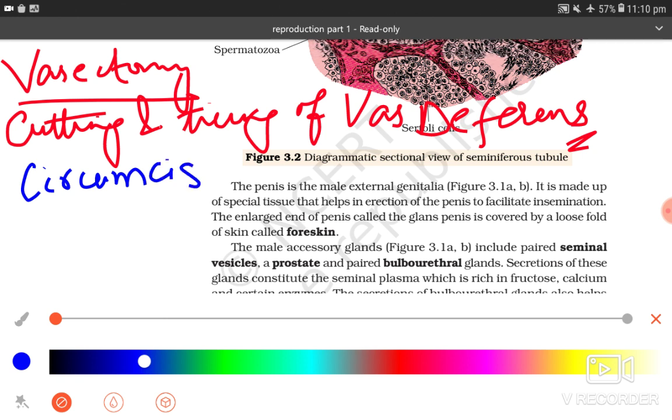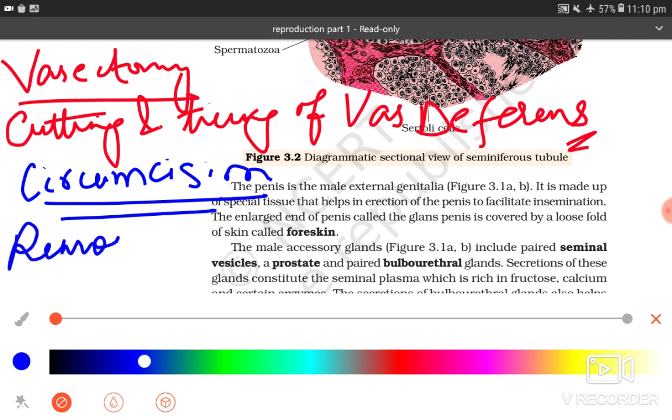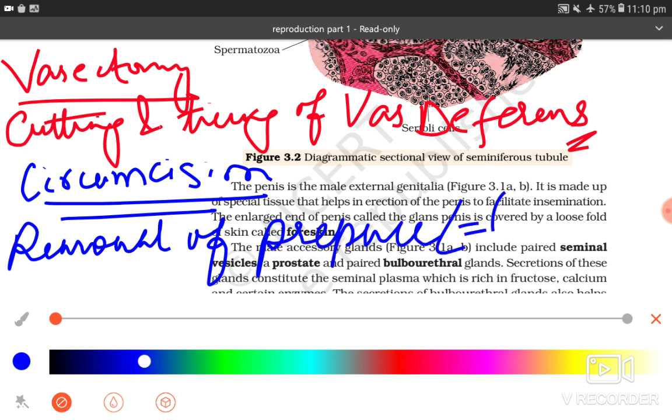Circumcision is removal of prepuce, which is foreskin. Okay, this is known as circumcision. Nothing else is left, we have covered everything.